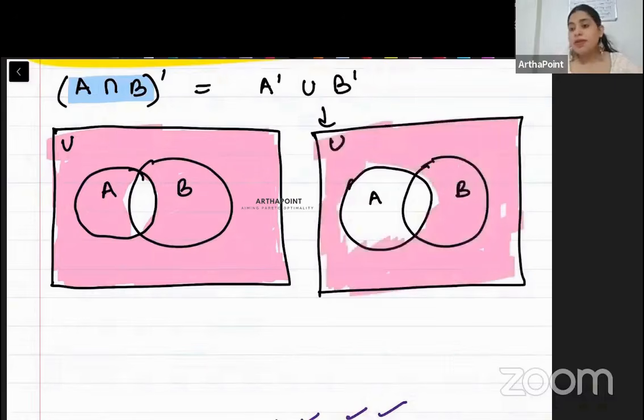What will be B complement? Everything except B. Because this is B complement. Everything except B.